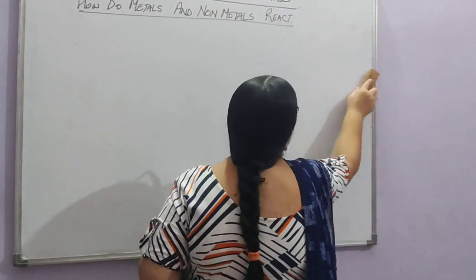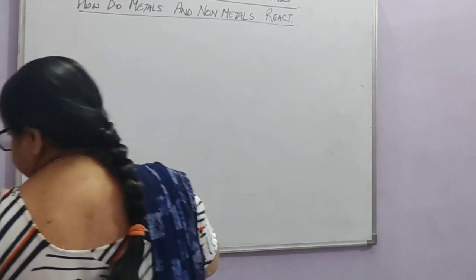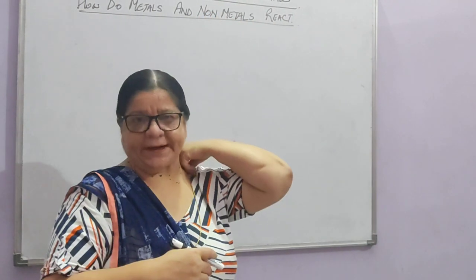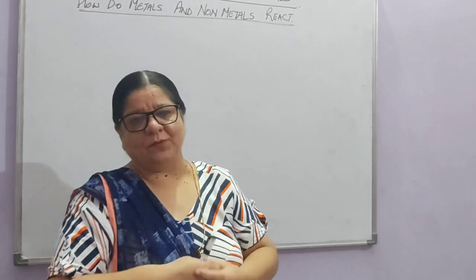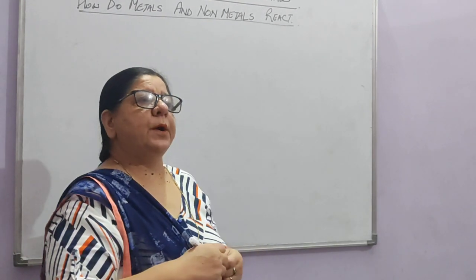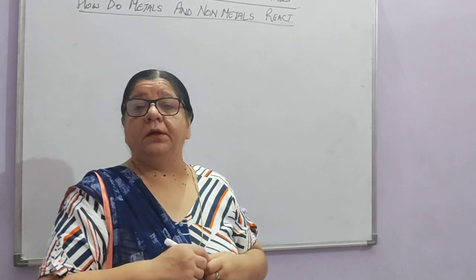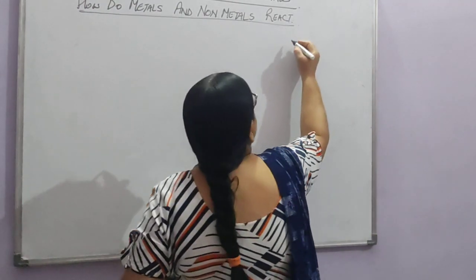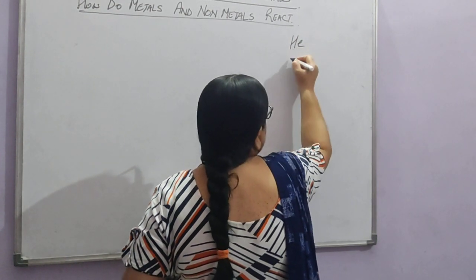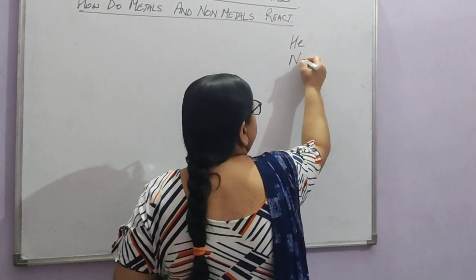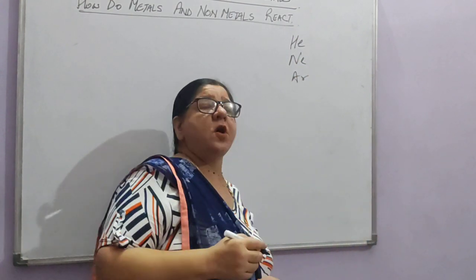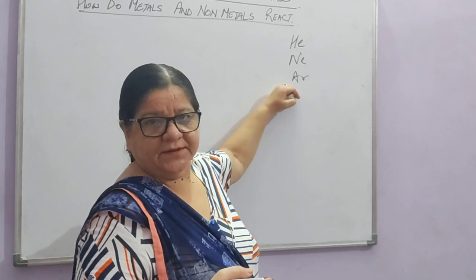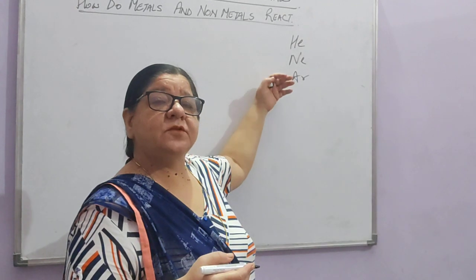Today we are mainly going to discuss this topic that you can see here. How do metals and non-metals react? What happens when they react with each other? In class 9 we read about inert gases like helium, neon, argon, krypton, xenon, which are also known as inert gases. Why are they known as inert or noble gases?